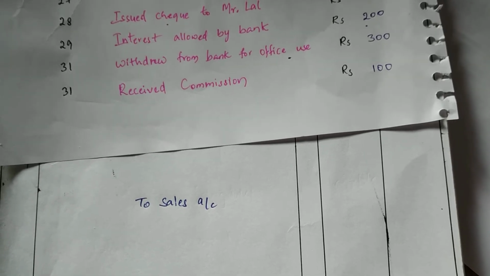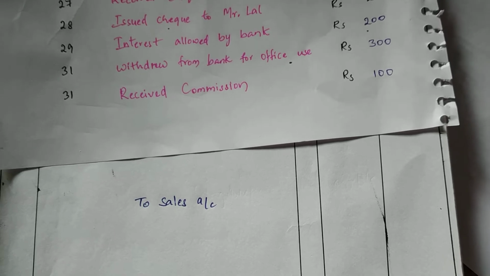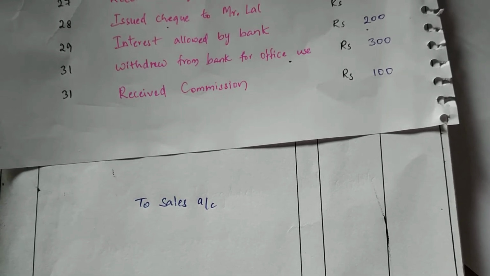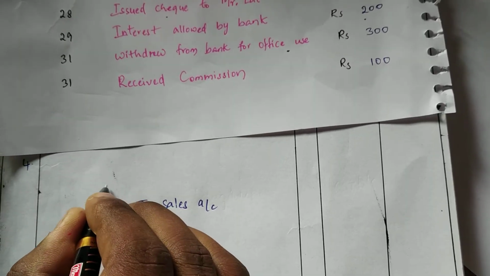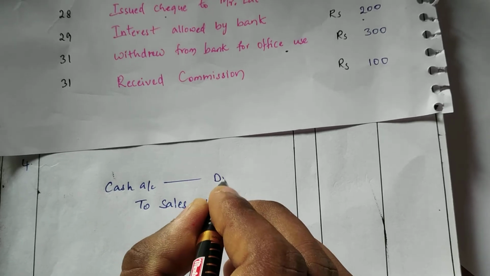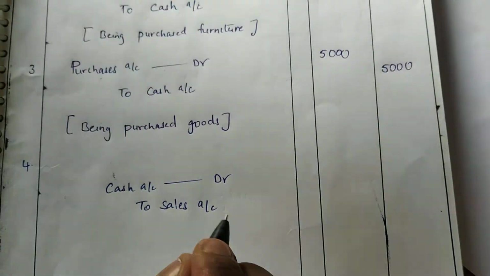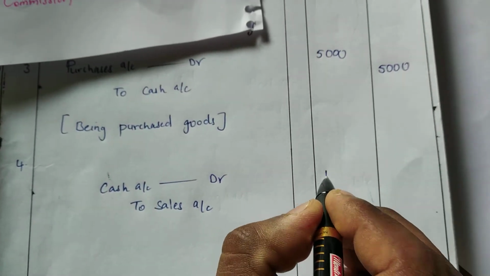Cash is a part of the real account. What is the golden rule of the real account? Debit what comes in, credit what goes out. Since cash is coming in, we are debiting the cash account. Cash account debit to sales account. So what is the amount over here? It is 10,000.